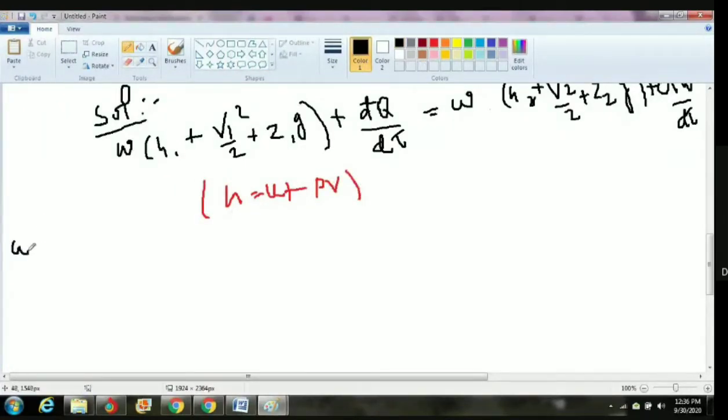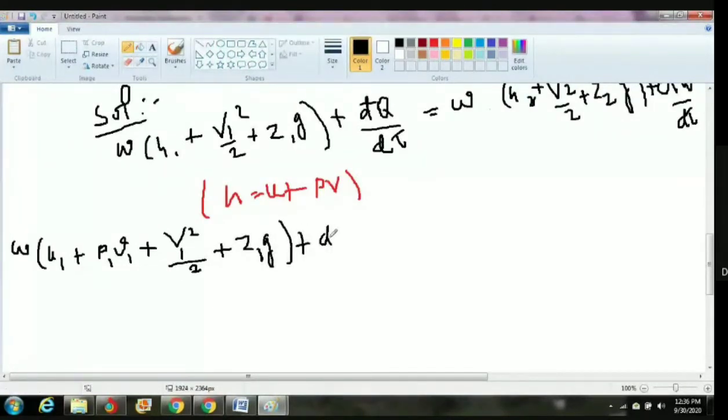So W into U1 plus P1 V1, small letter v1, plus V1 square divided by 2 plus Z1G plus d dash Q divided by d tau, that is equal to W into H2.